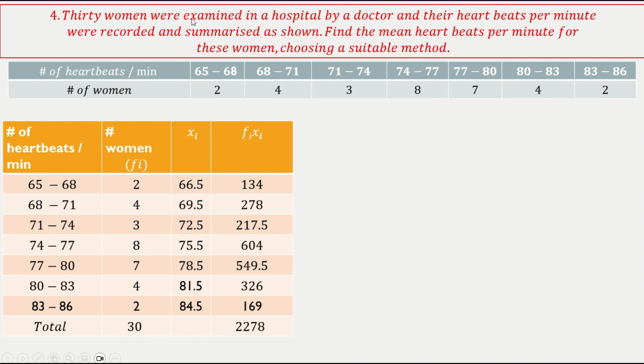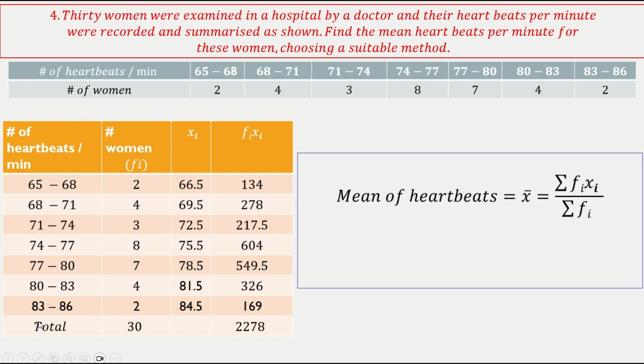30 women were examined in the hospital by a doctor, and their heartbeats per minute were recorded and summarized as shown. Find the mean heartbeats per minute for the women. Choose a suitable method. So I choose the direct method here. Direct method is simply the class here, frequency here, xi is here, fixi is here, and the sum of fixi is here. So it's 75.93. Simple. This is the average heartbeats per minute for these women. Okay, next.